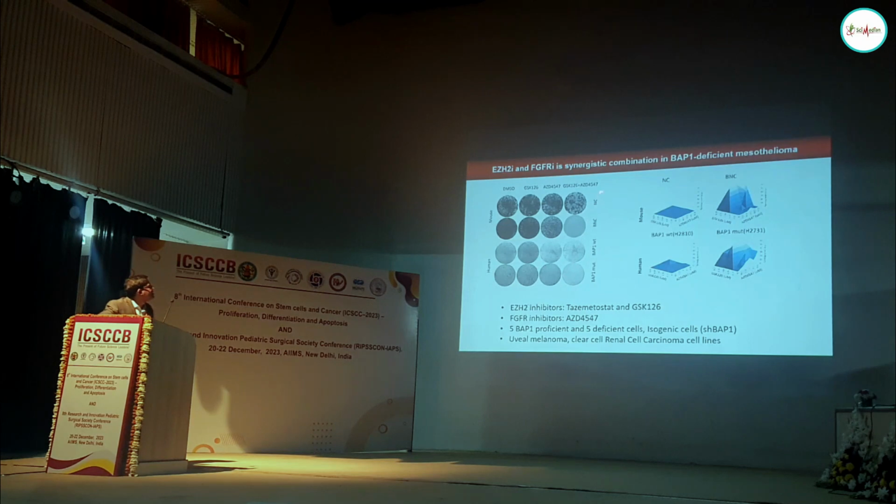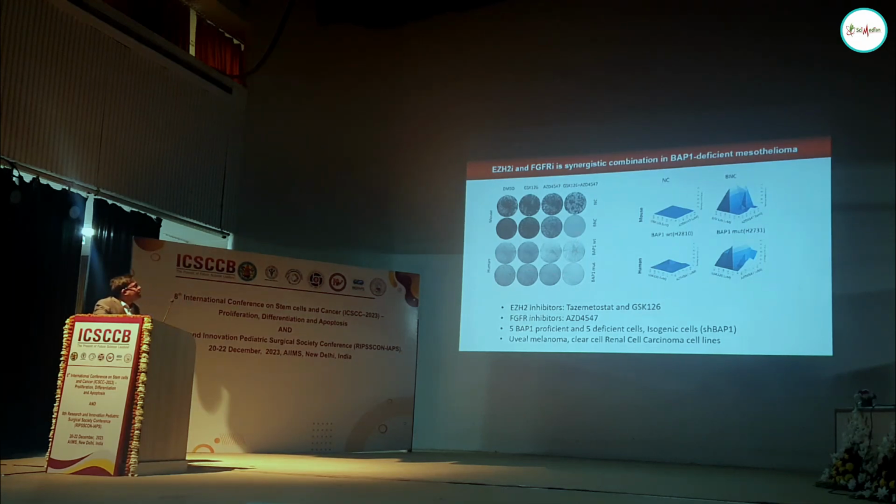So we took mouse cell lines, as I mentioned, which gives us a biomarker-based stratification. Here are the BAP1 mutated or BAP1 wild type cells. And then we use either DMSO, single agent EZH2 inhibitors, single agent FGFR inhibitors, or a combination of these drugs. If you look at these combinations, it's very effective in killing cells, especially when they are BAP1 mutated. It completely eradicates these cells. Maybe it's not visible that well.